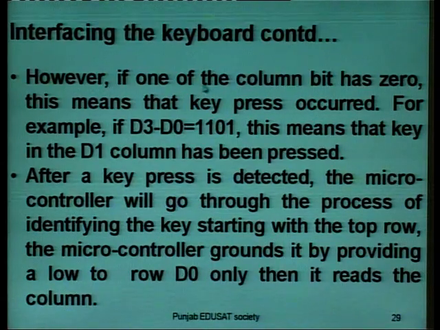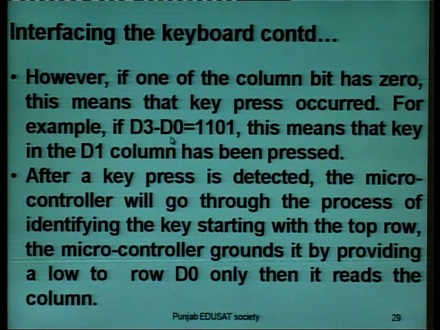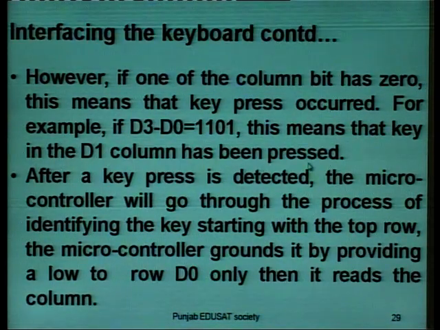However, if one of the column bits has 0, this means that a key press occurred. For example, if D3 to D0 becomes 1101, this means that the key in the D1 column has been pressed.